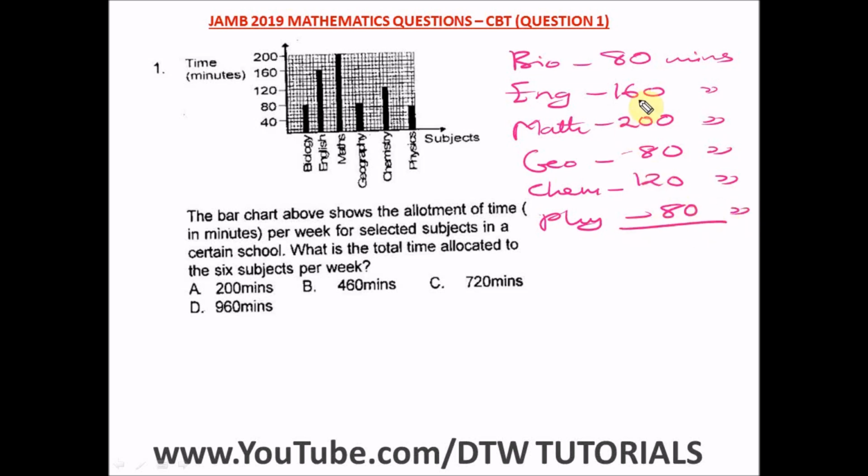So we have to add up all these to get the total time allocated. When you add them up, we have a total of 720 minutes. So this is our answer. Our right option here is option C.